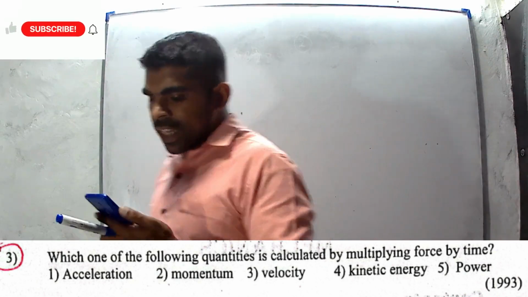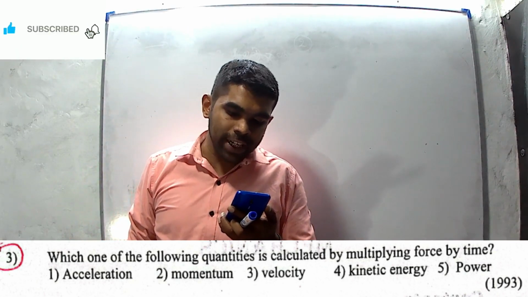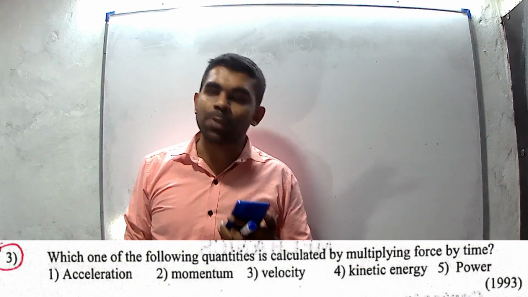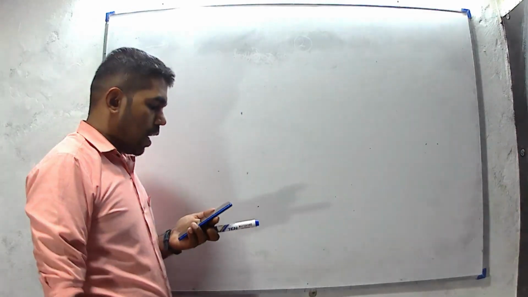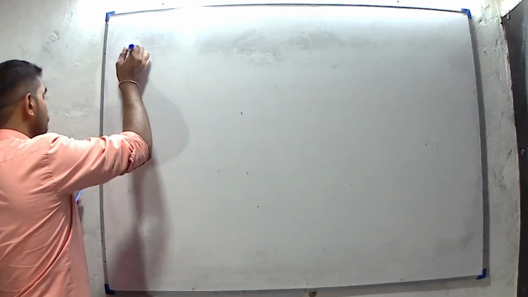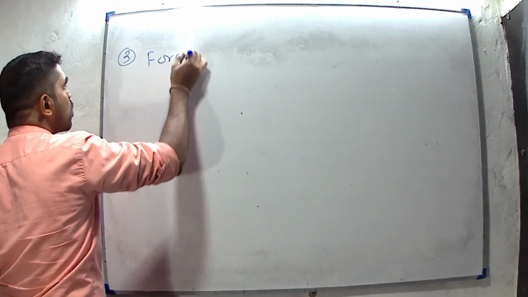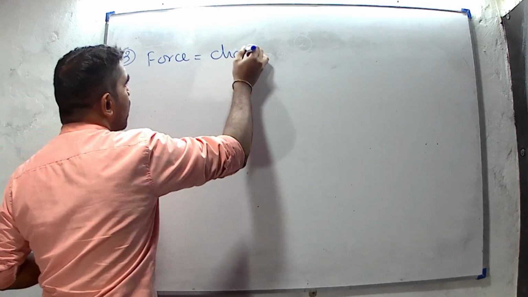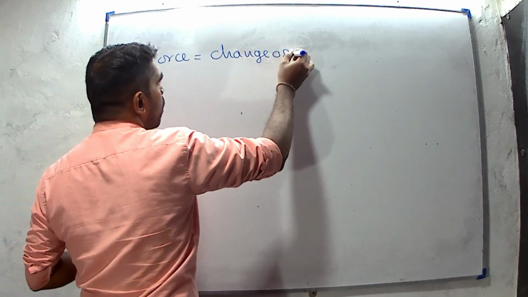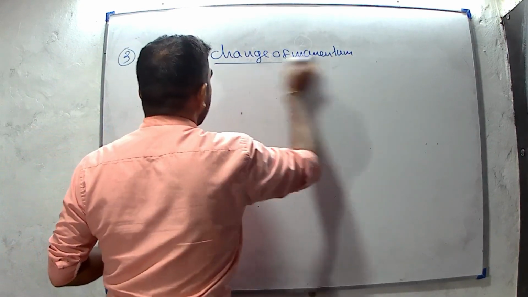Then question number 3. Which of the following quantities is calculated by multiplying force by time? Force into time. According to Newton's second law, force equals change of momentum divided by time.